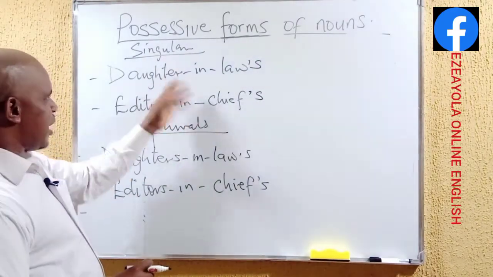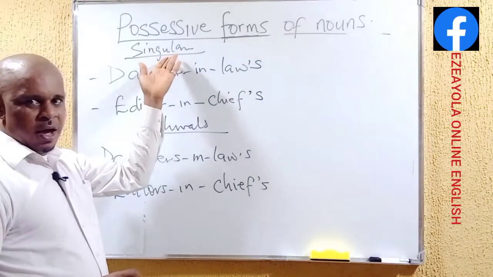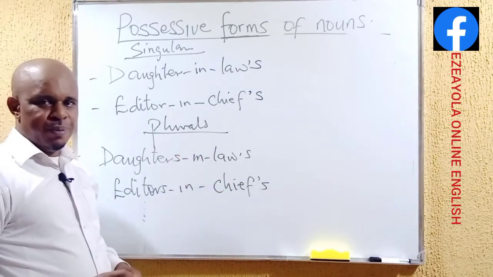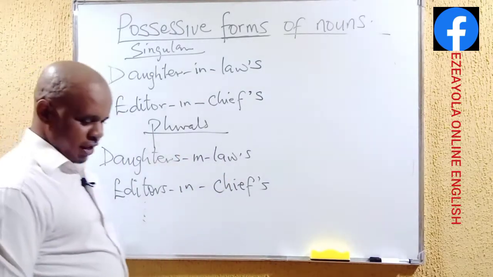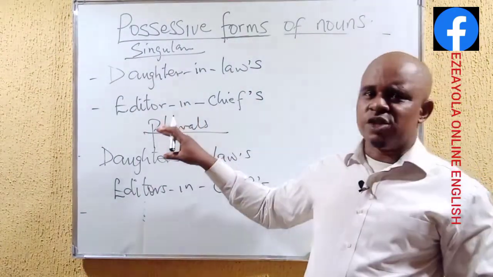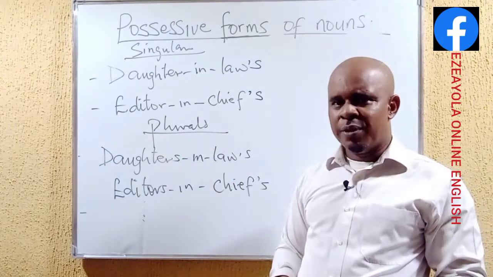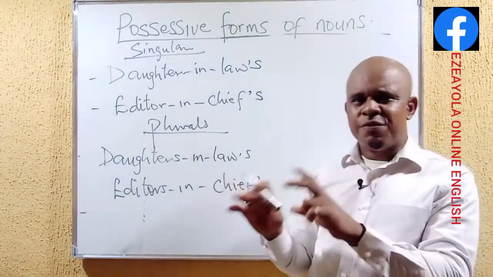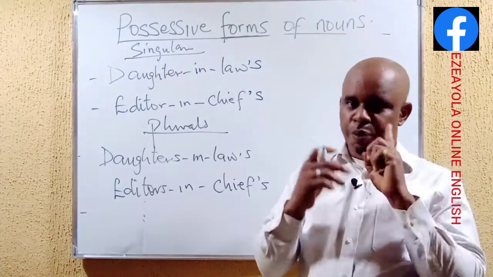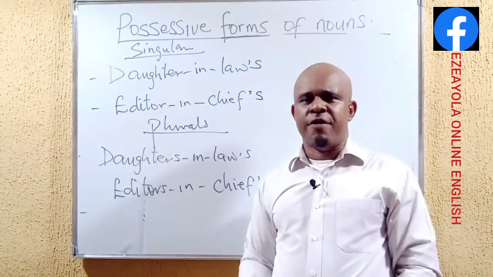So now if you look at this, these are written in their possessive cases singular, while these are written in their possessive cases plurals. Now this is very, very important we take note of, because most students or learners of English language often fumble here. They mess up. And these things, we look at them as very insignificant topic, but they really matter. They help us in our spoken English as well as written English.